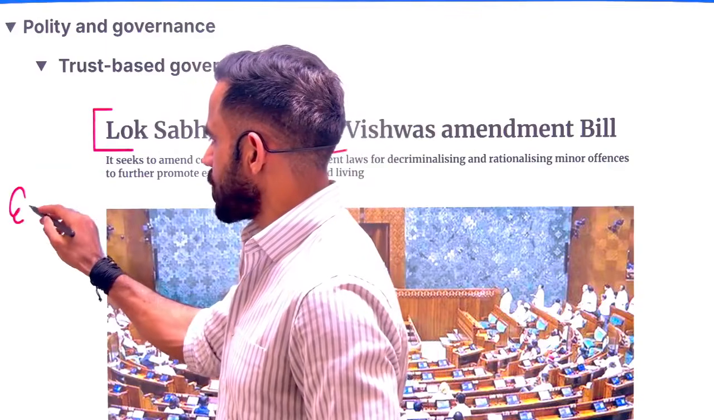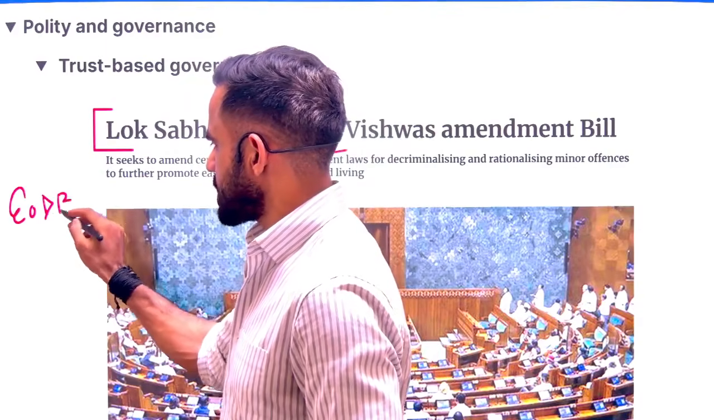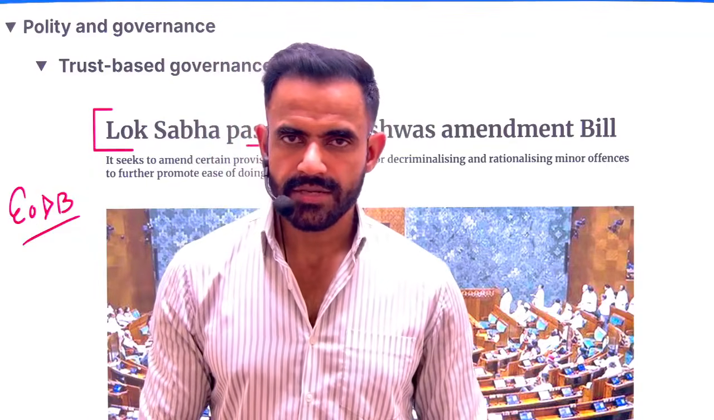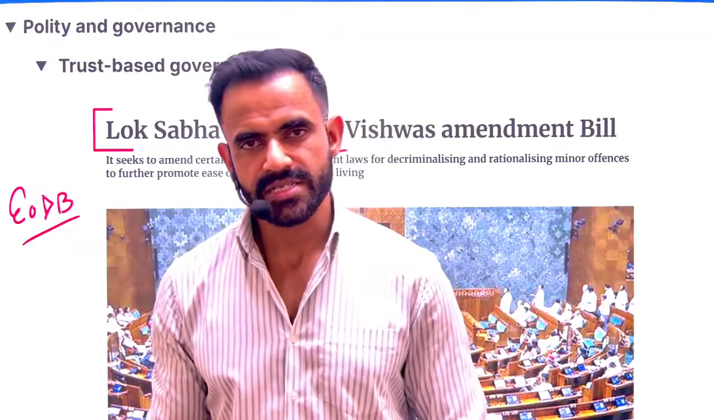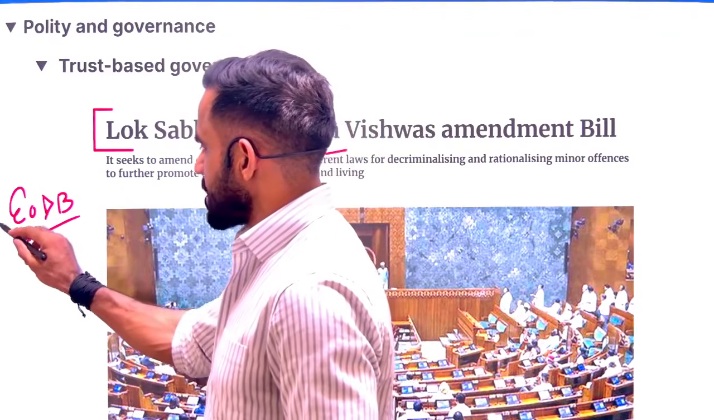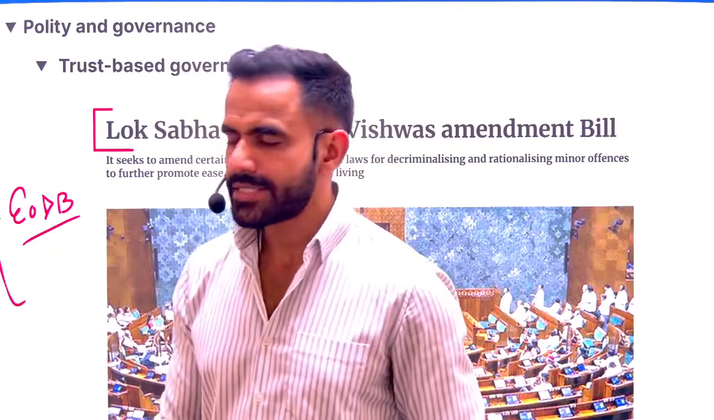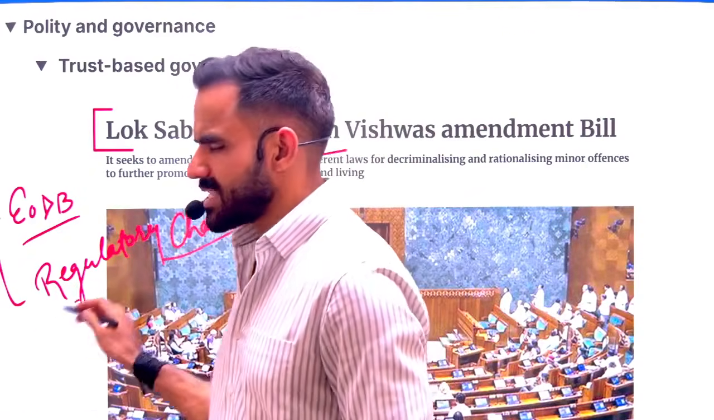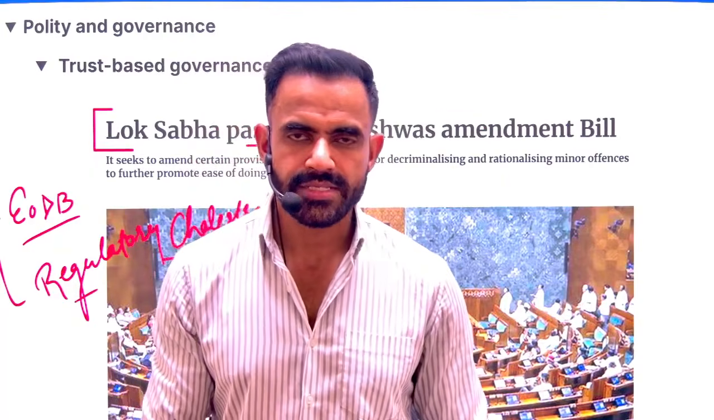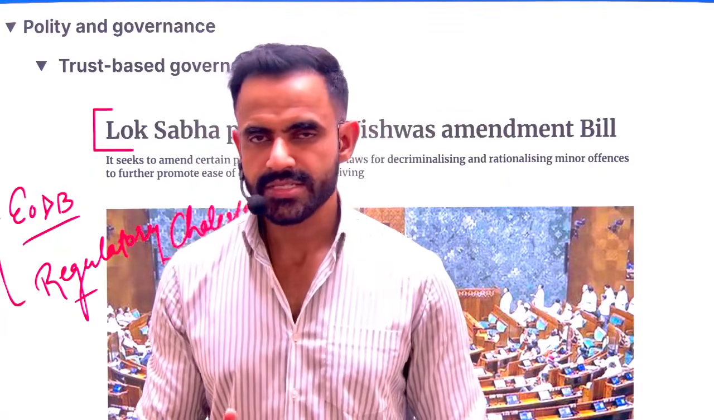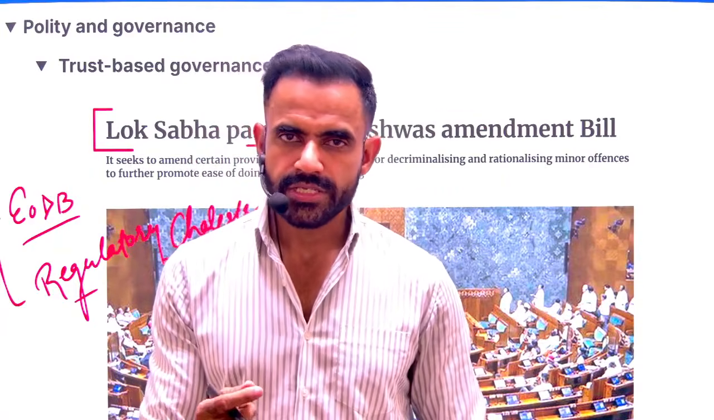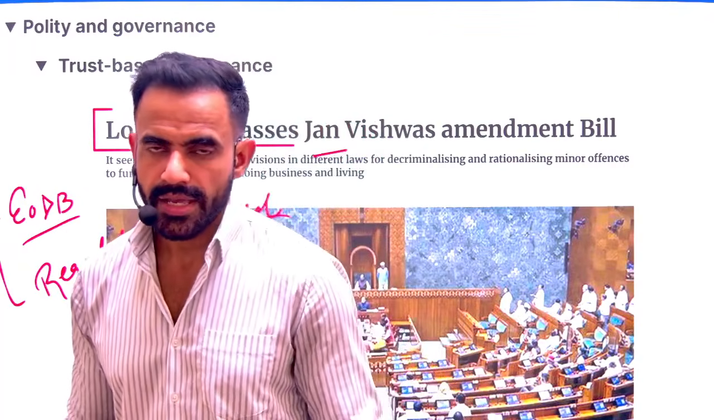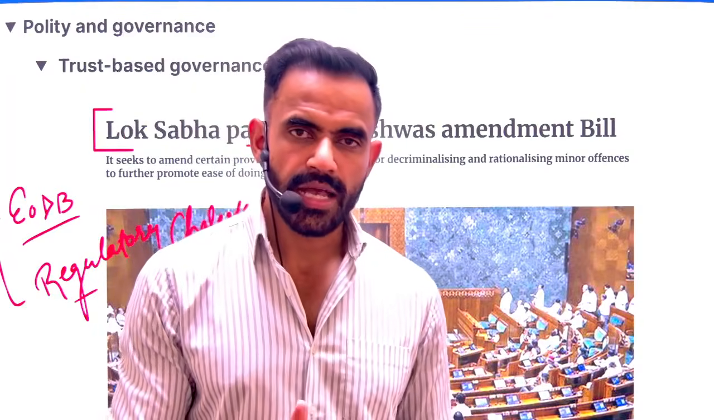One is EODB. What is EODB? EODB is nothing but ease of doing business. How convenient is it for any company to set up business in our country? Apart from that, there is one more term, regulatory cholesterol. Regulatory cholesterol basically means excessive regulation is acting as a barrier in the growth. Just like we have cholesterol which act as a barrier in the blood flow, similarly excessive regulation is acting as a barrier in the economic growth.